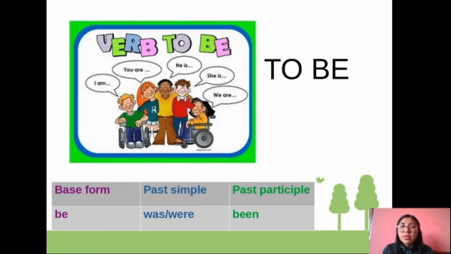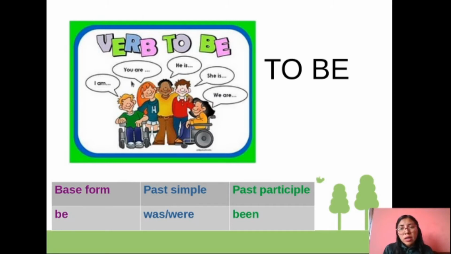Son las conjugaciones del verbo to be. Este verbo es tan irregular que tenemos conjugaciones. In English, we don't have conjugation. En inglés no hay conjugaciones por lo general. Utilizamos el mismo verbo con todos los sujetos. Okay, for example, I read, you read, we read. Pero el verbo to be es tan especial que sí necesitamos una conjugación, and you already know.